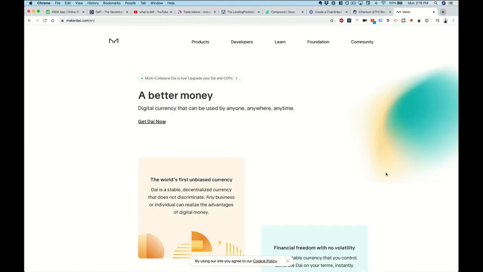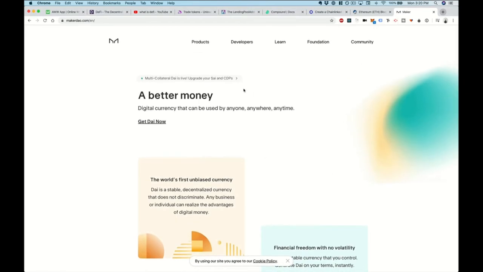So the first thing I want to show you how to use is DAI. So what is DAI? Well, you might have heard me just talk about MakerDAO and DAI, and what are those things? Well, MakerDAO is essentially who created DAI, and DAI is a stablecoin. It's a cryptocurrency whose price does not change. All right, this is really critical if you want to build a DeFi application. So a lot of times you'll see currencies converted from like Ether or some sort of ERC20 token to a cryptocurrency like DAI, for example, so that the price doesn't change and it's pegged to the US dollar. It won't lose value, it won't gain any value, but it gives you that benefit.